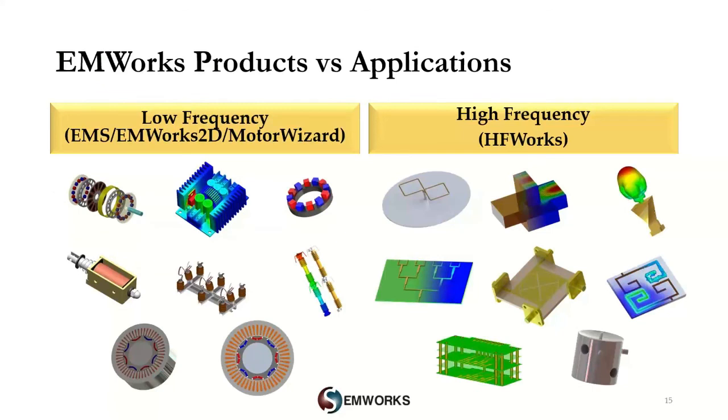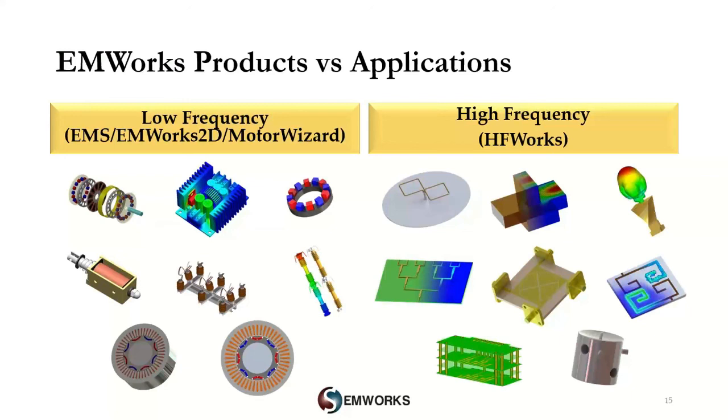Let us also do a quick recap on EMWorks products and their related applications. Now we can divide EMWorks offerings into 2 categories: applications related to low frequency simulation and applications related to high frequency simulation. Within the low frequency category, we offer 3 products: EMS 3D, EMWorks 2D, and Motor Wizard.